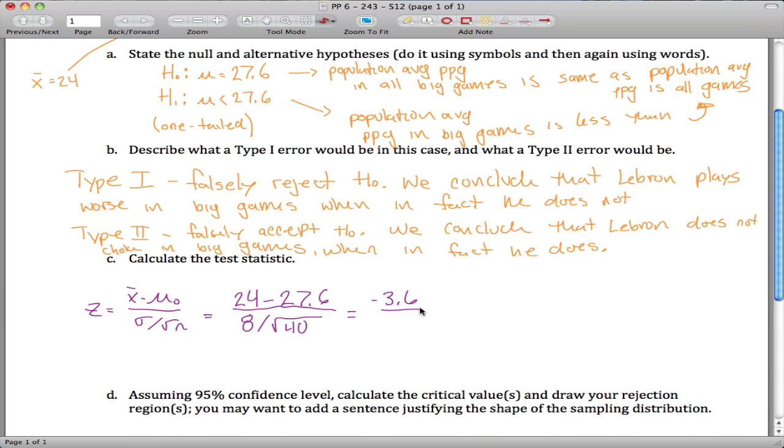If you stick that into a calculator, you get 1.265, give or take. So negative 3.6 divided by that standard deviation gives you approximately negative 2.85 if I round it to 2 decimal places. So our test statistic is negative 2.85.